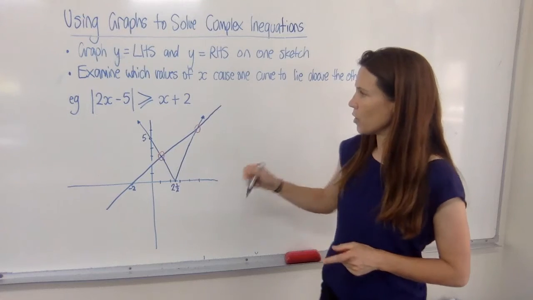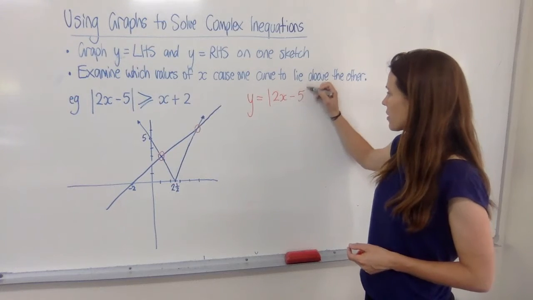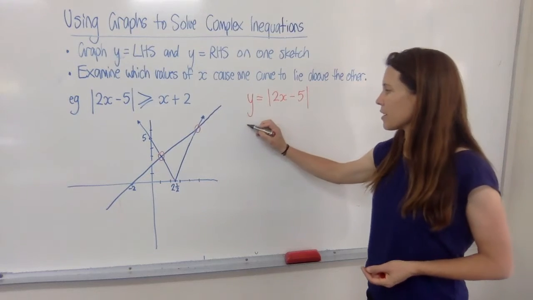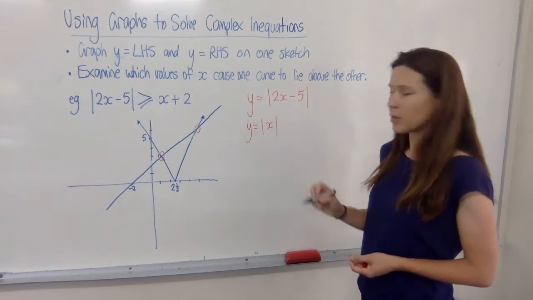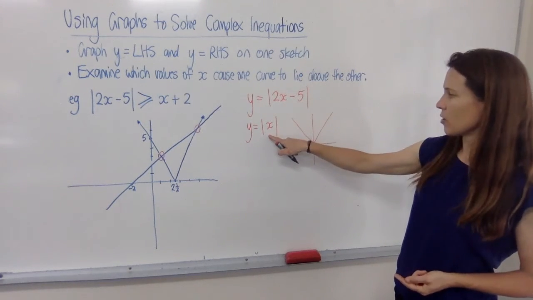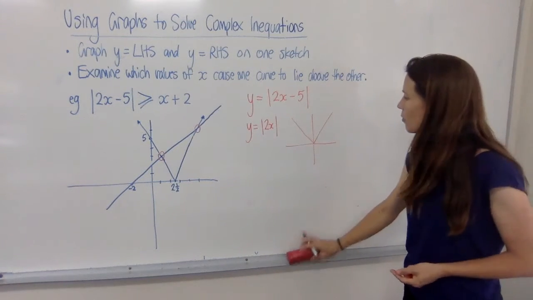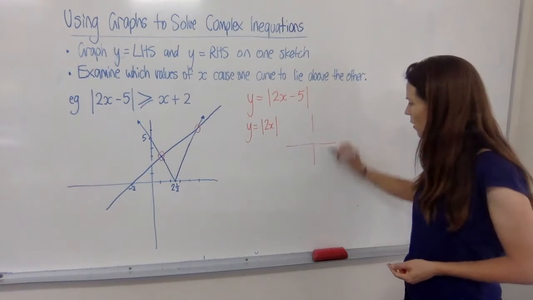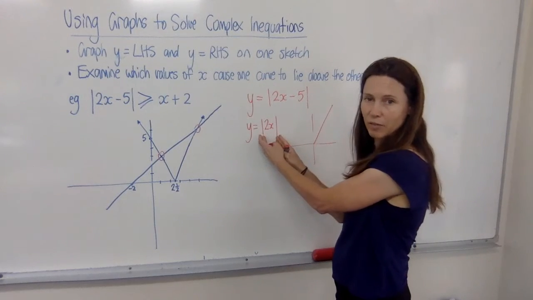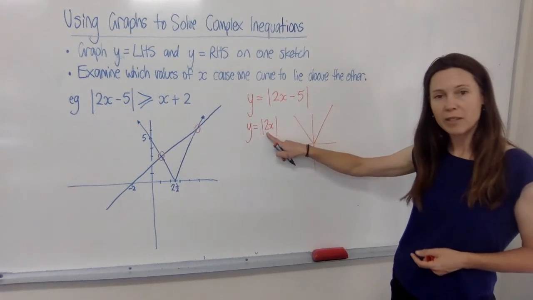So using this example, a bit of revision, graphing something like this. Some of you may have had trouble graphing something like this in year 11. There's a couple of ways you can do it. One way is to say, well, I know that the basic form of an absolute value graph has this V shape. But this one is not x, it's 2x, so that tells me that it's going to be a steeper one. So it won't look like that, it will be like y equals 2x, except y can never be negative, because this side can never be negative. It's got an absolute value on it. So that means it bounces up like this, and it's a bit sharper, because it's got a gradient of 2.